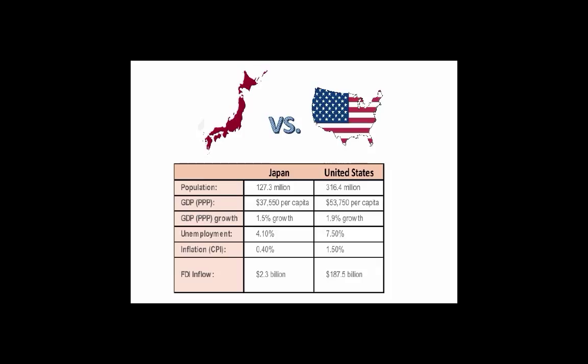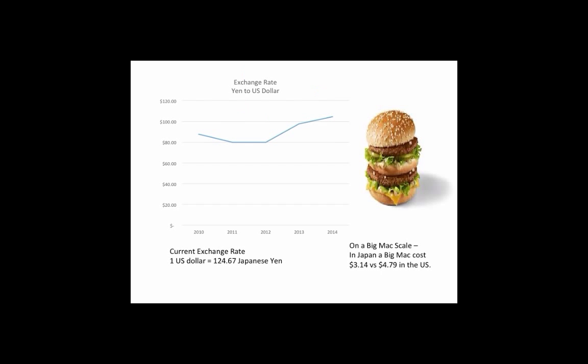In 2011, a massive 9.0 earthquake, followed by a tsunami in March, disrupted manufacturing and took a toll on the economy. That being said, GDP is growing by 1.5%, and the unemployment and inflation rate in Japan are both lower than the US. The current exchange rate is $1 is equal to 124.67 Japanese yen.